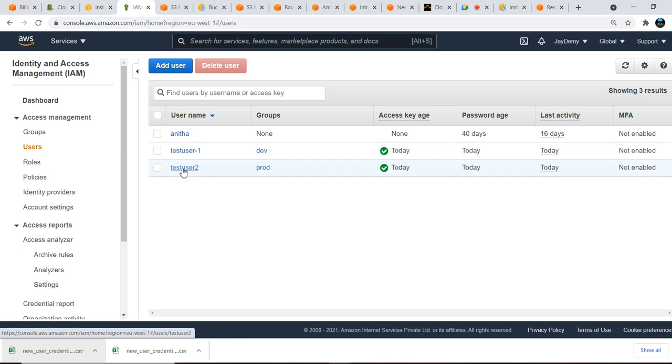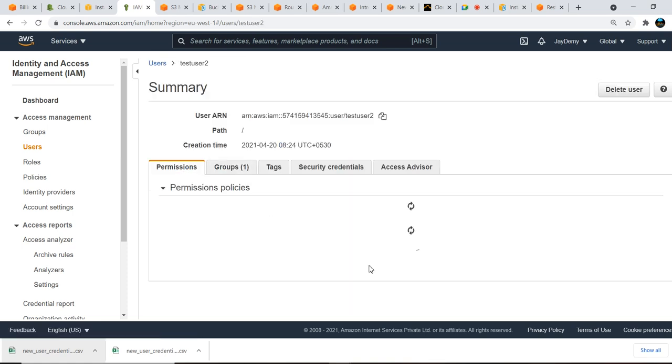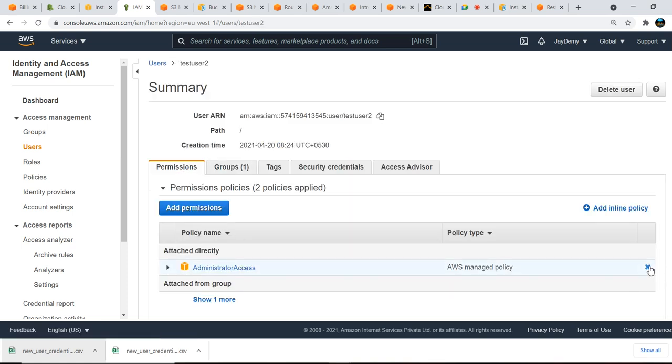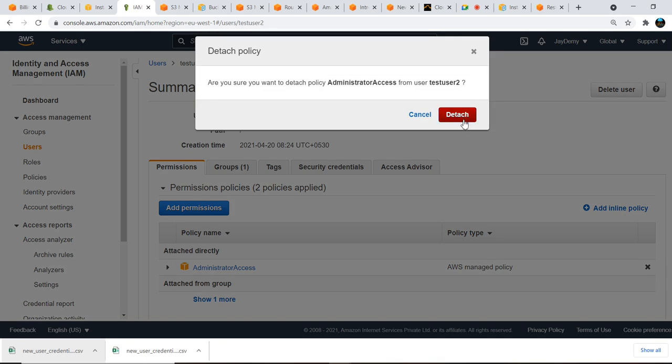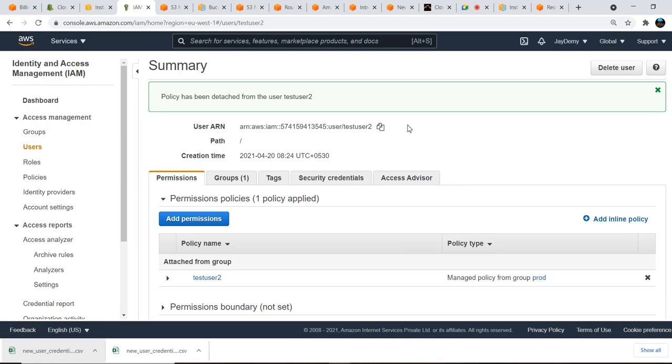First I need to detach the administrator access from the individual users. Let's go to the other user too, where he is also having administrator access. Just remove this one, detach. So now he is having only the test user 2 policy.